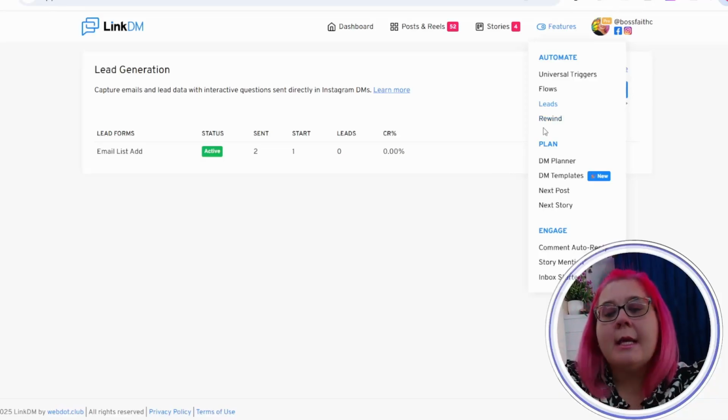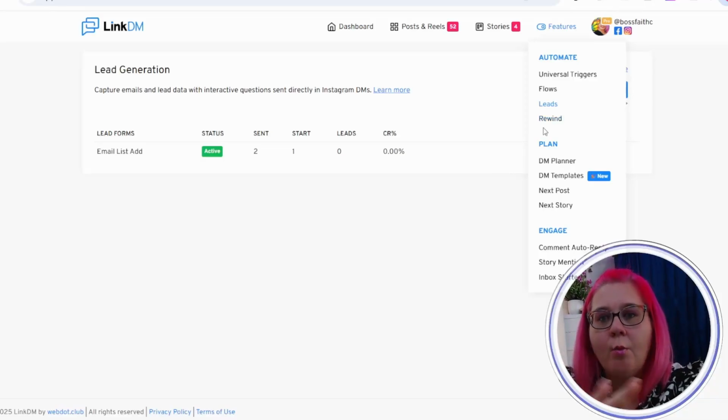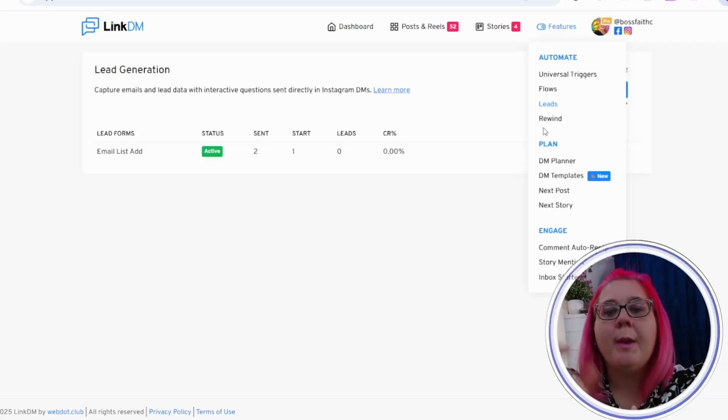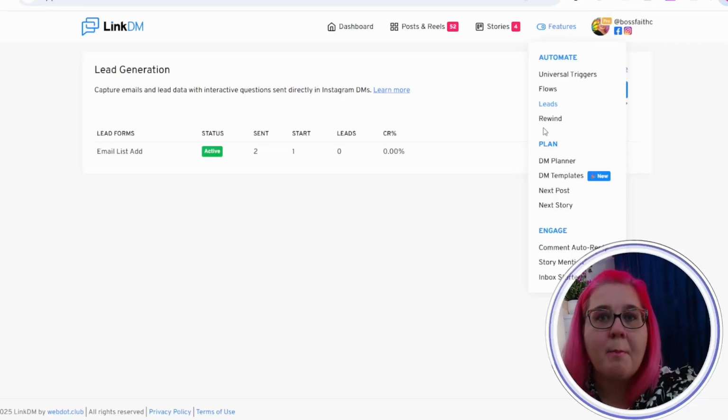Now, Rewind allows you to click on the rewind of any post, and what it'll do is it'll send out the automation DM as it should have to people who haven't received it, but it'll only do it once. So that's an amazing feature that even ManyChat doesn't have.